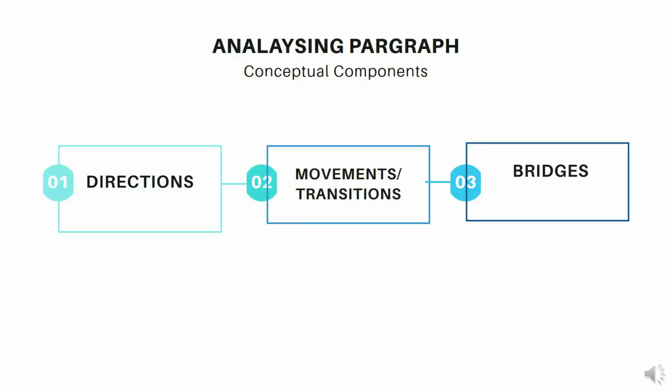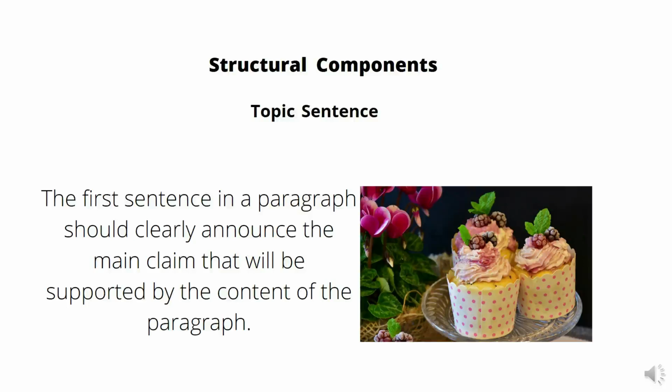So structural components, the first one is the topic sentence. The first sentence in a paragraph should clearly announce the main claim that will be supported by the content of the paragraph. If you enter a bakery, you want to buy some cake. You see that every cake has a topping.